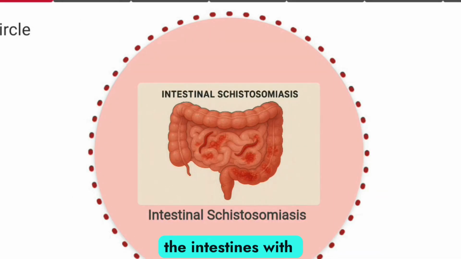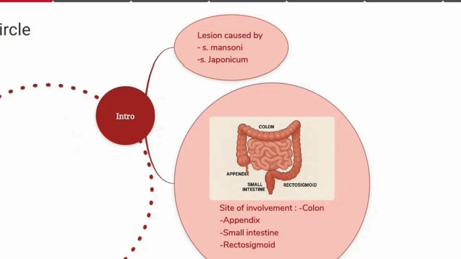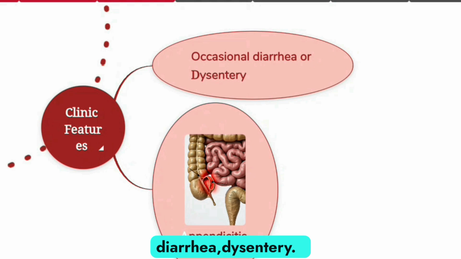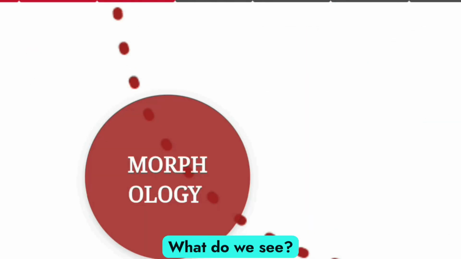The intestinal schistosomiasis. What do you see in the intestines with schistosomiasis? The lesions here are caused by mansoni and japonicum. Which sites have been involved? Colon, appendix, small intestine, rectosigmoid. The features that we find: appendicitis, diarrhea, dysentery.